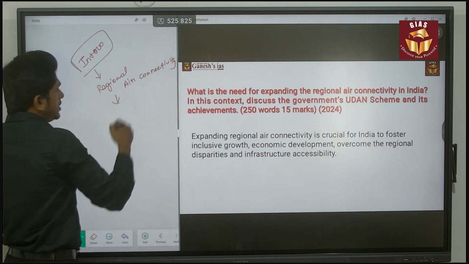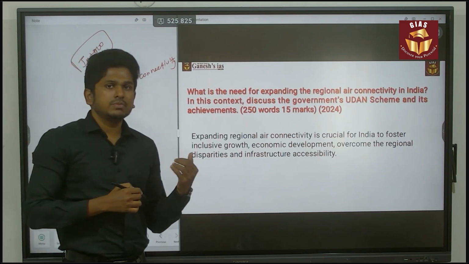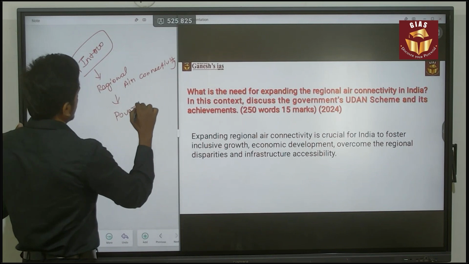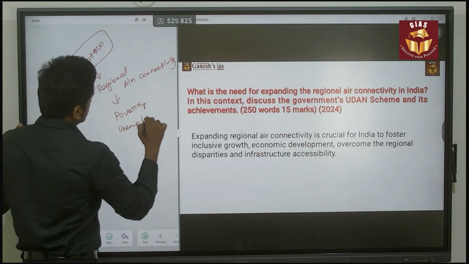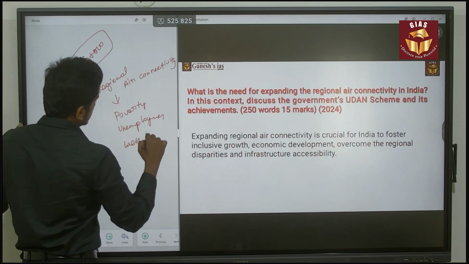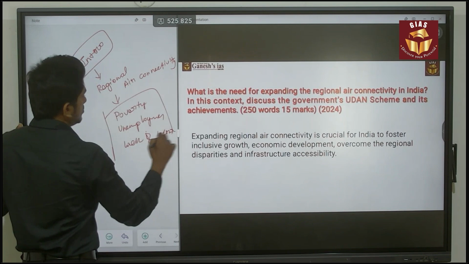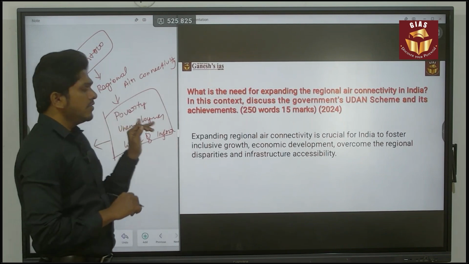When it comes to India, India is a developing country, and there are many issues faced by India. For example, the issues of poverty, unemployment, lack of infrastructure. Like this, there are many issues, but at the same time, the government is trying to address all these things with specific themes.